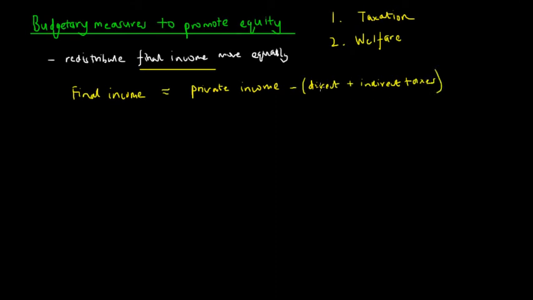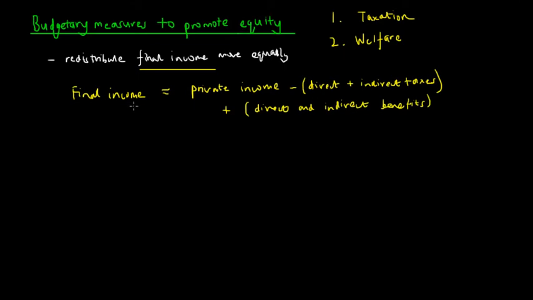So direct being income taxation, indirect being taxation such as goods and services. But also we have to add the receipt of direct and indirect benefits given by the government. So direct benefits being welfare payments, and indirect benefits being free or cheap subsidized government services.